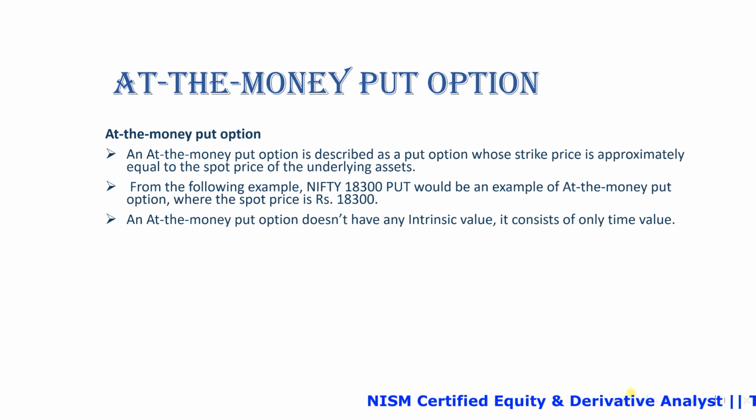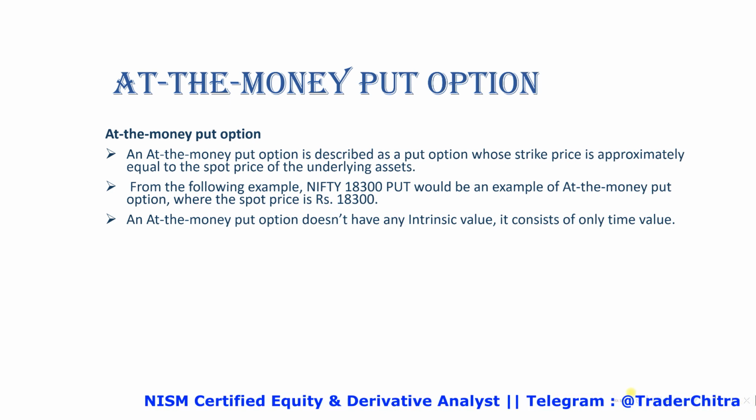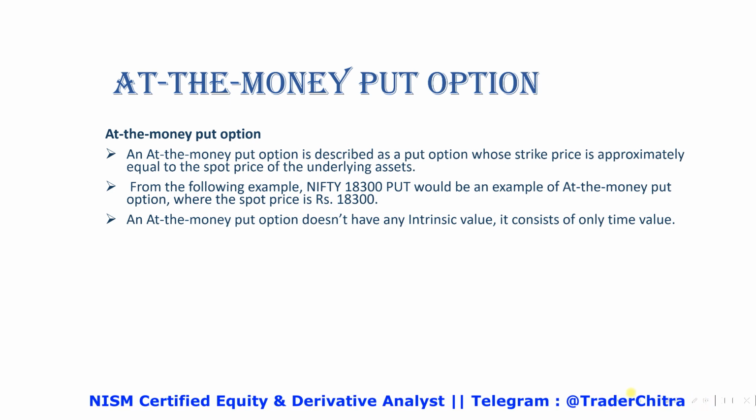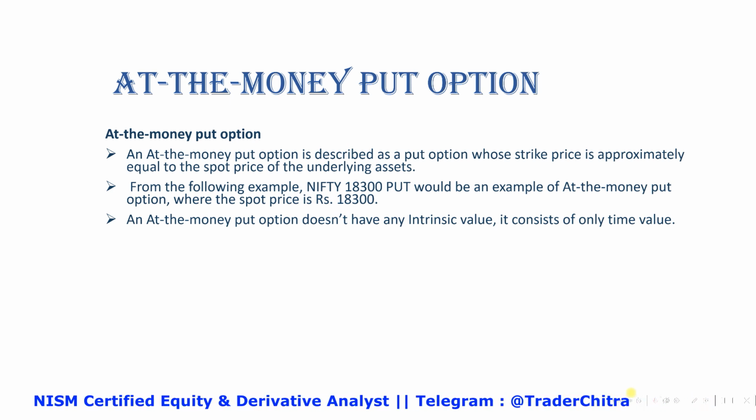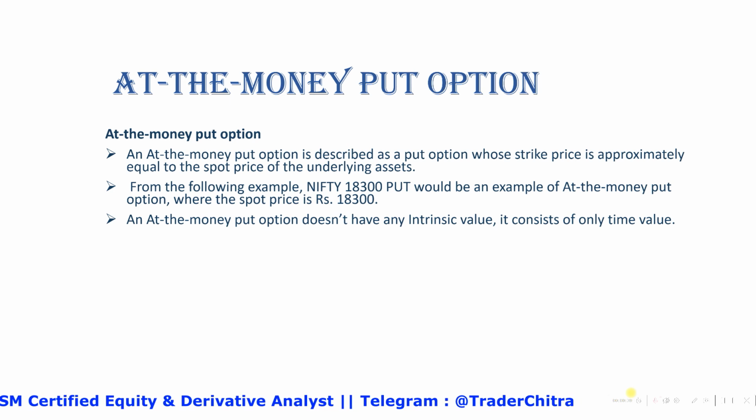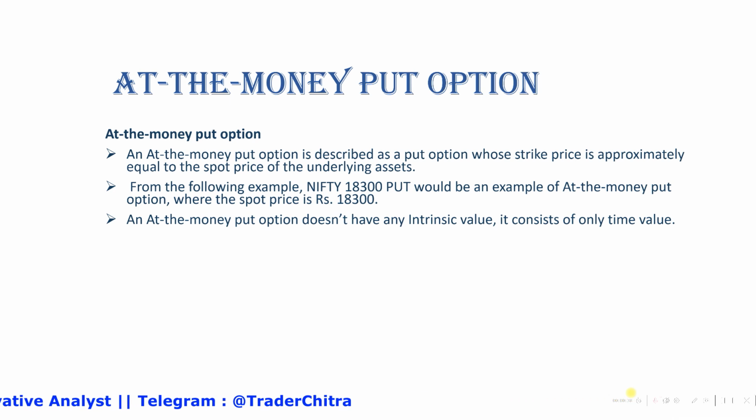At the money put option is described as a put option whose strike price is approximately equal to the spot price of the underlying assets. Say for example, if the Nifty spot is 18,300, the at the money for the put option will be the same, that is 18,300. At the money put option doesn't have the intrinsic value, it consists only of the time value.